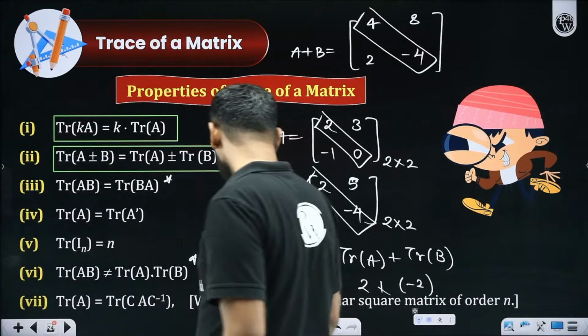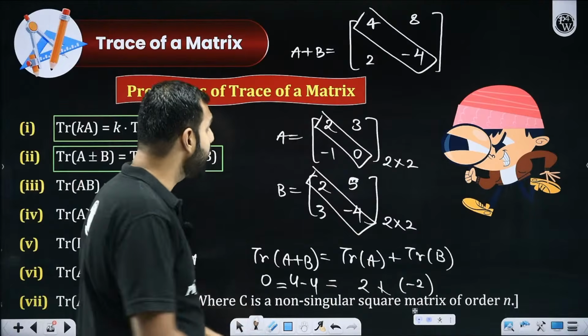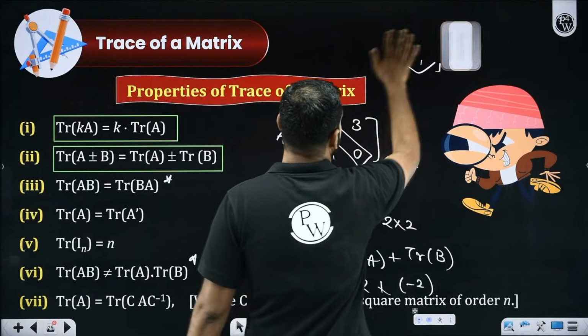But right now, I am willing to tell you one more very interesting fact, that here, if I take transpose, sir, what is transpose?